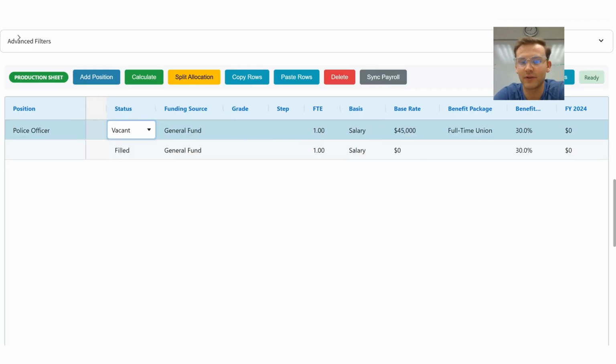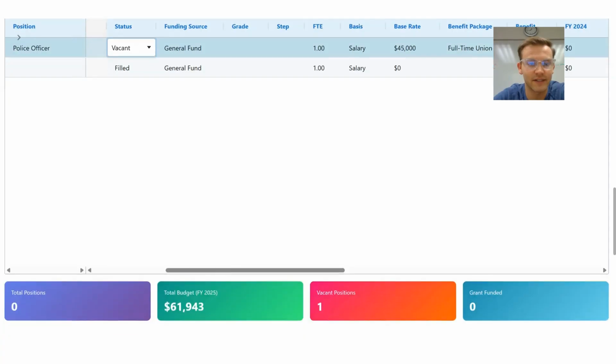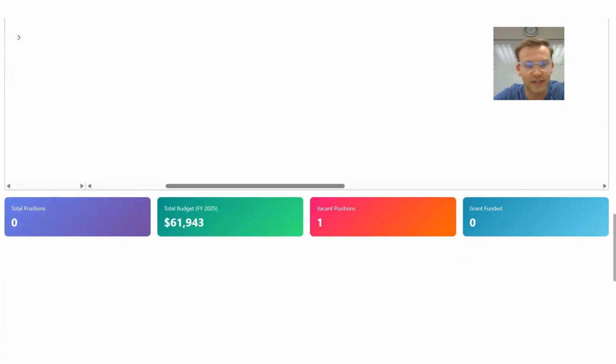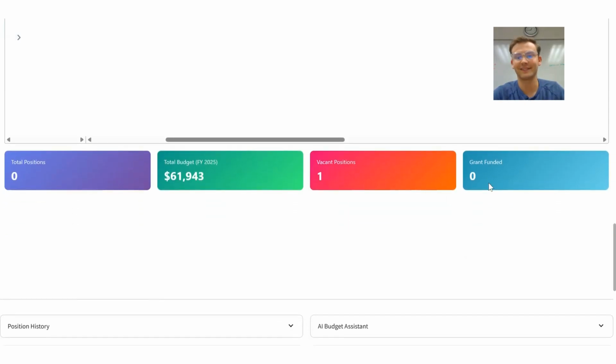So let's say you import your 150 employees, you set everything up, then down here it's going to give you your insights. Here's what your total budget is, how many vacant positions out of your total positions, and how many are grant funded. And let's say you get a wages grant for police officers, which are available, that you can find through artificial intelligence. That's going to search the United States grant website, connect you with those, and get you to the correct websites. That's also part of our Mantis and Project Planner, but you can do the same thing in here.